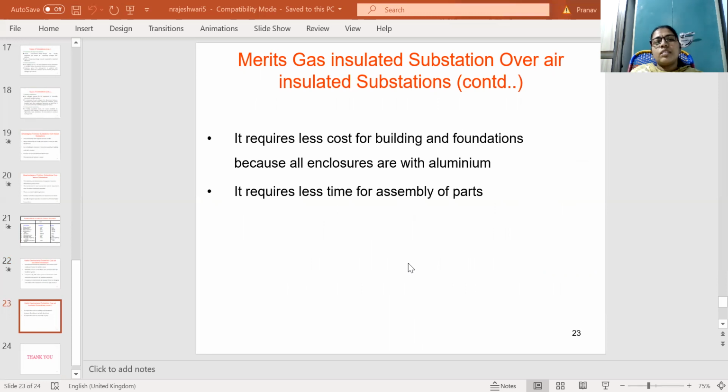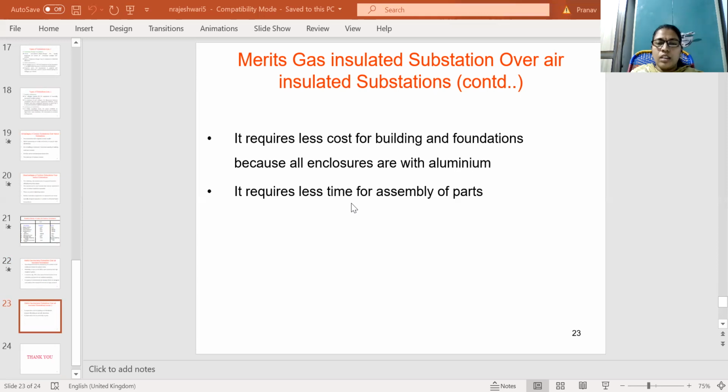And one more thing is, it requires less cost for building and foundations, because all the enclosures are made of aluminum only, so the cost of the aluminum is less. It also requires less time for assembly of parts.